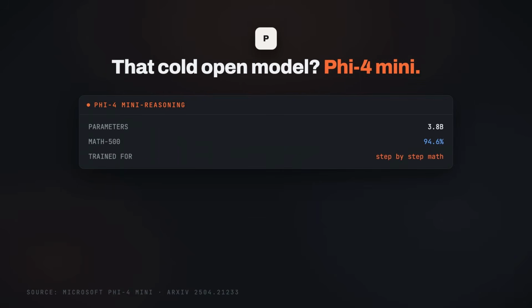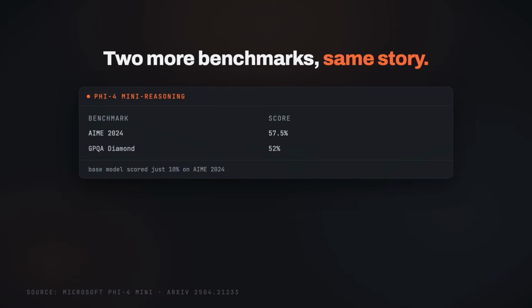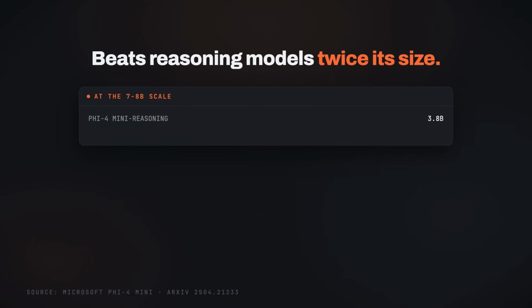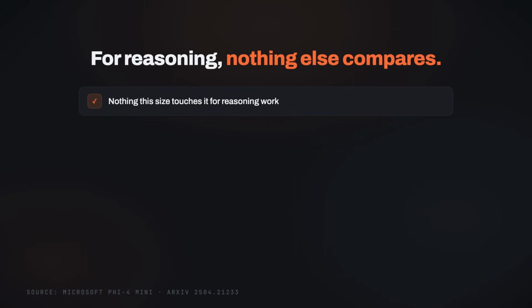That model from the cold open is Microsoft's Phi-4 mini reasoning, 3.8 billion parameters, trained specifically for step-by-step math. On AIME 2024, it scores 57.5%, where its own base model scored 10. On Math 500, it hits 94.6%, and on GPQA Diamond 52%. It beats DeepSeek R1 distills at the 7 and 8 billion scale.